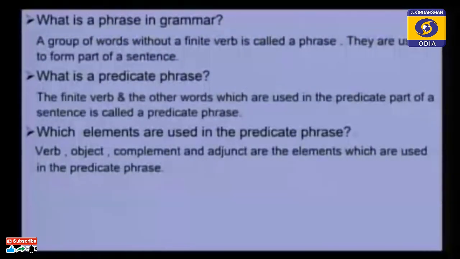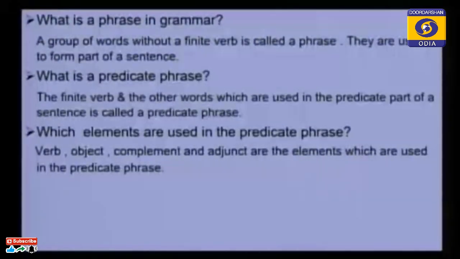So next is what is a predicate phrase. We know that in the predicate part the verb plays the most important role. Without a verb we cannot make a sentence, we cannot make a predicate part.